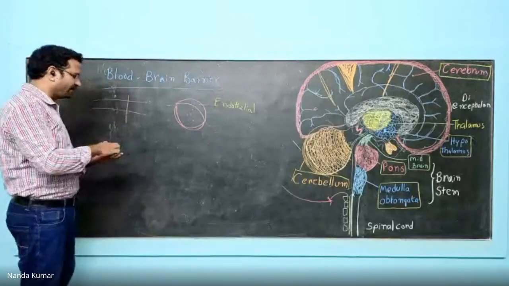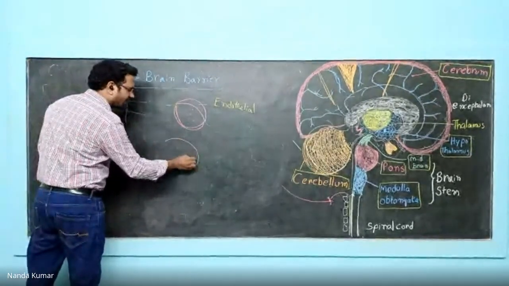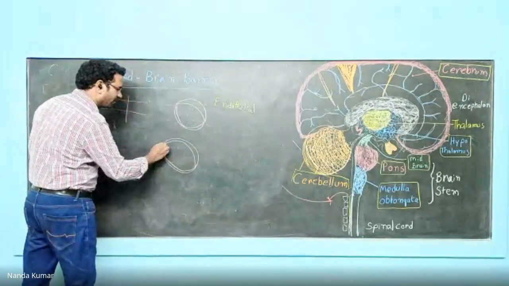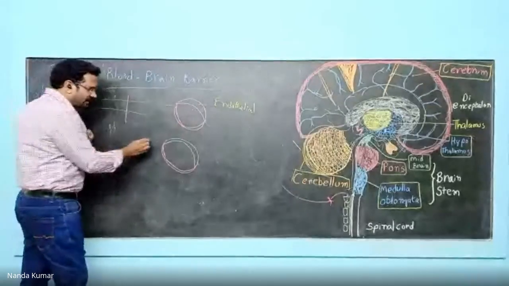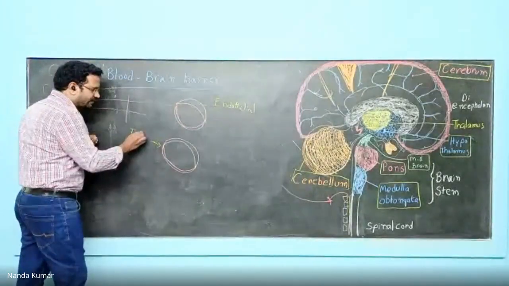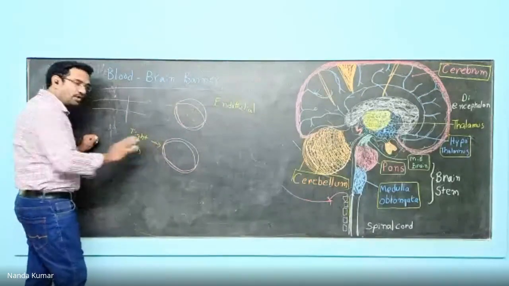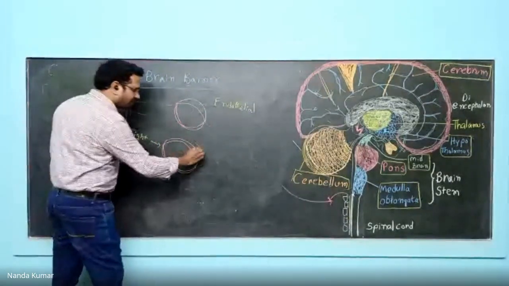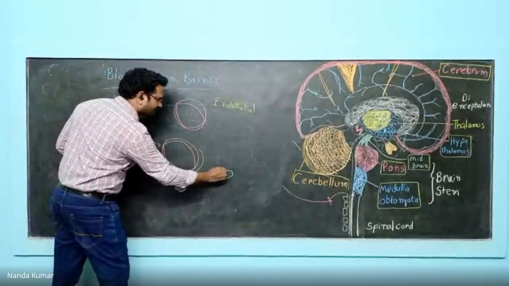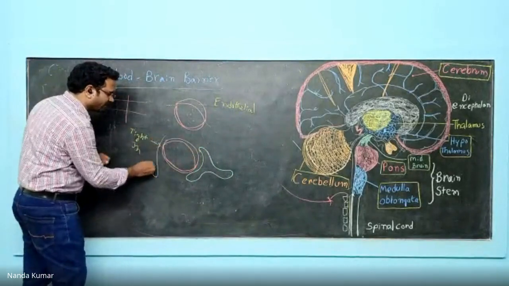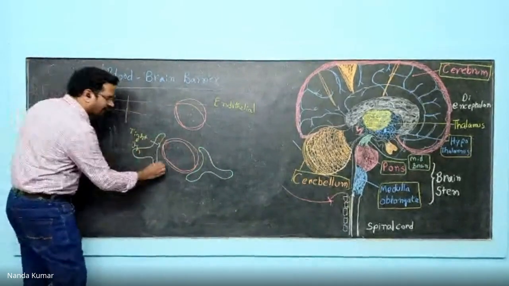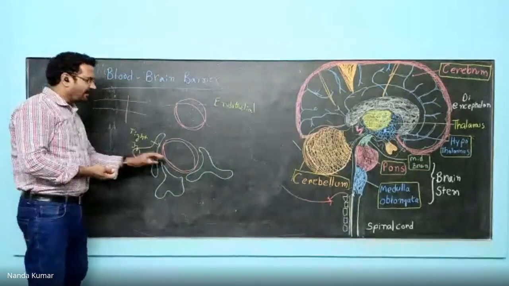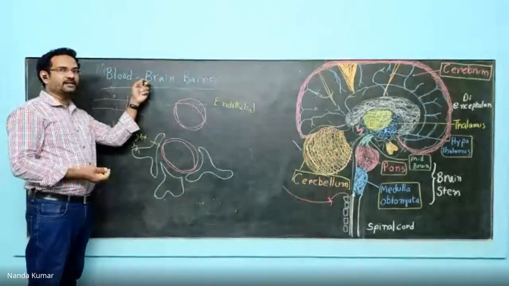Whereas in the brain, you have a different arrangement. So this is how the endothelial cells are there. You can see there are tight junctions. Tight junctions mean no leakage is allowed. Not only that, I explained about astrocytes. Astrocytes will be surrounding these cells like this. So when astrocytes are surrounding them, nothing can go in and go out. And this makes the blood-brain barrier.